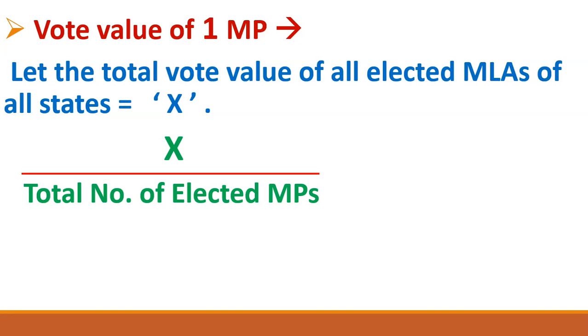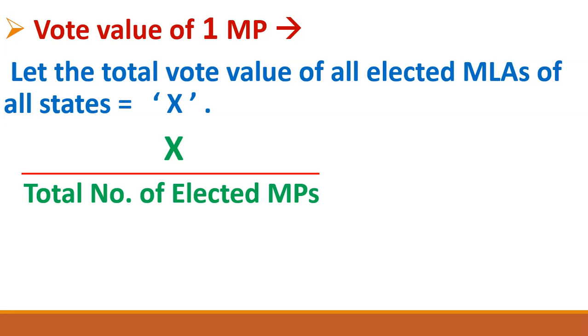As we all know, there are 543 elected MPs in Lok Sabha and 233 elected MPs in Rajya Sabha. So in all there are 776 elected MPs. So you have to divide this number X by 776.